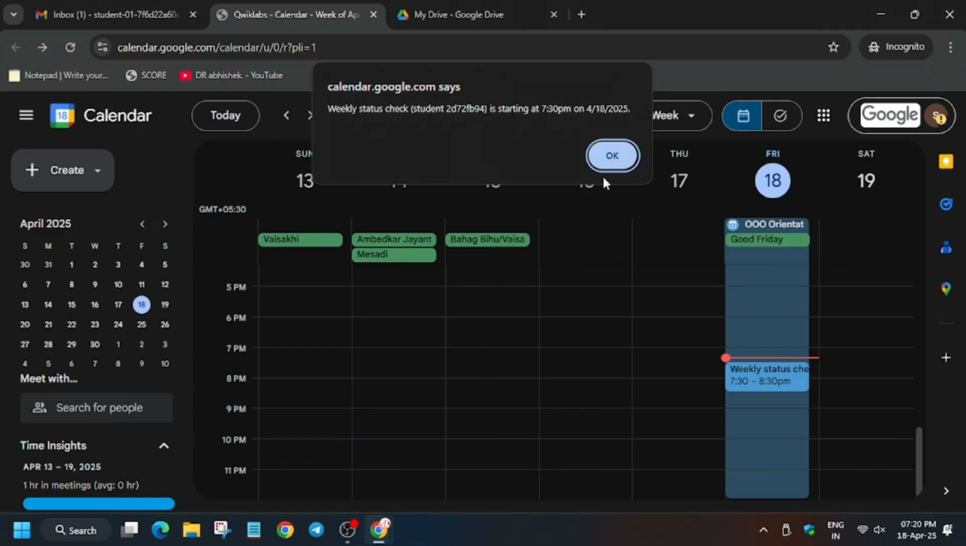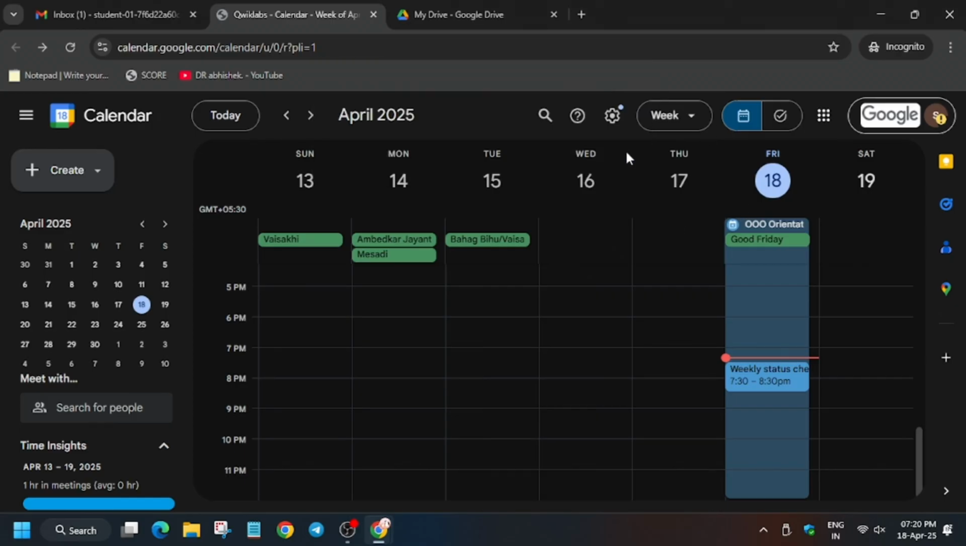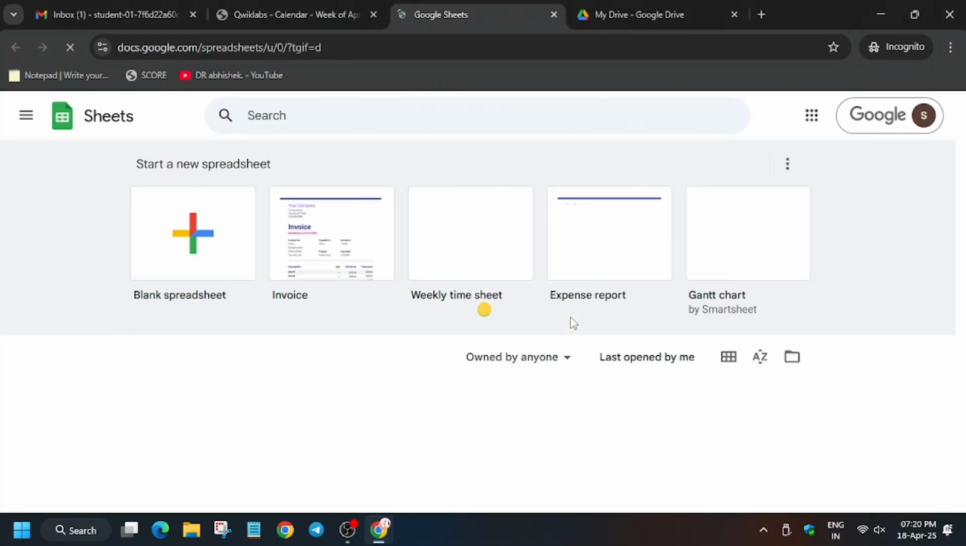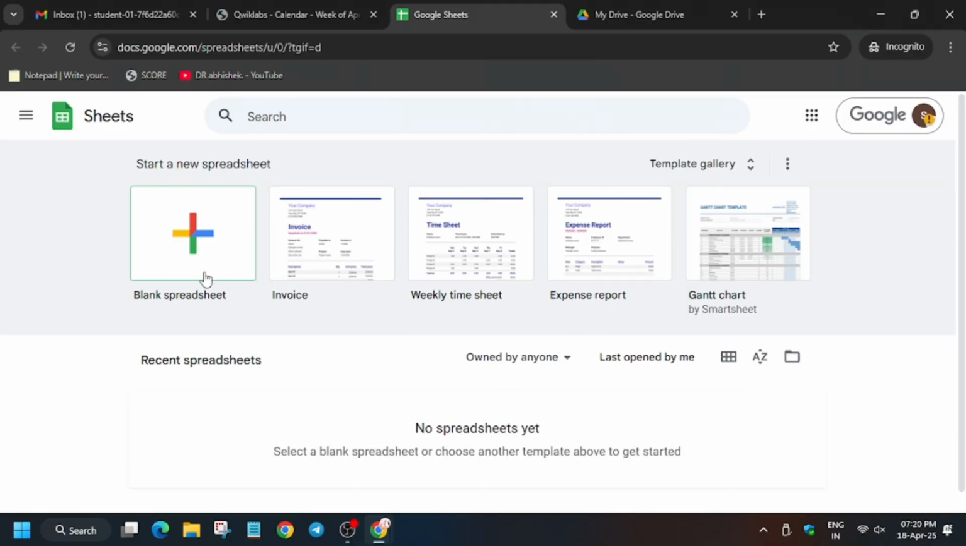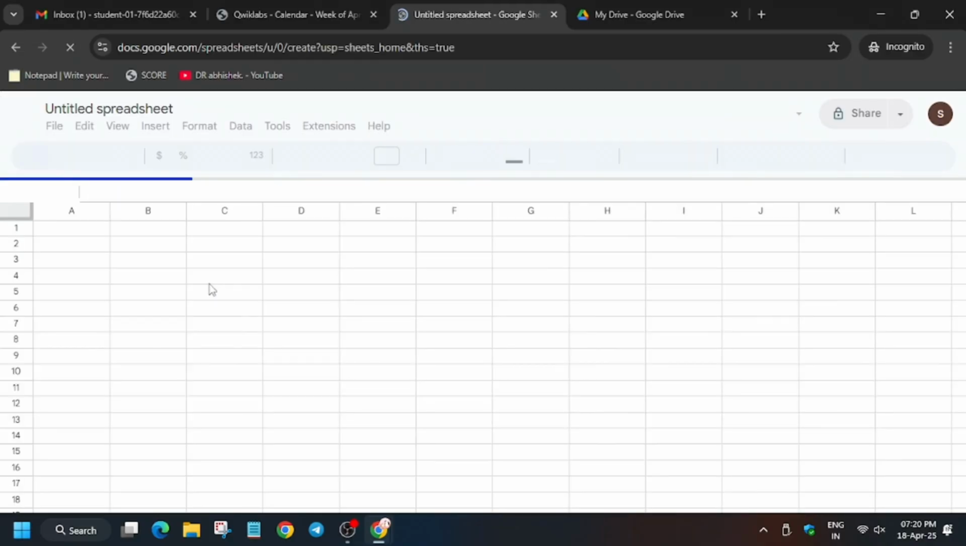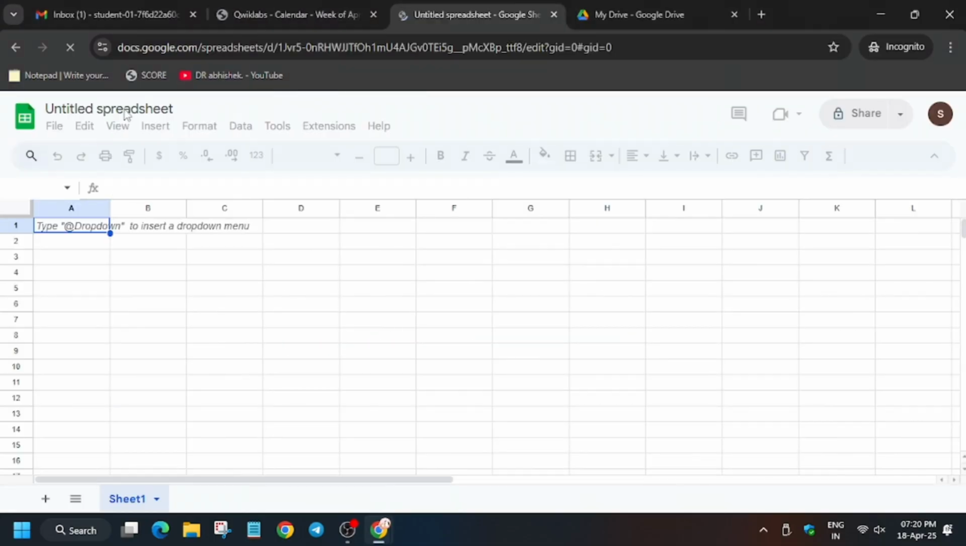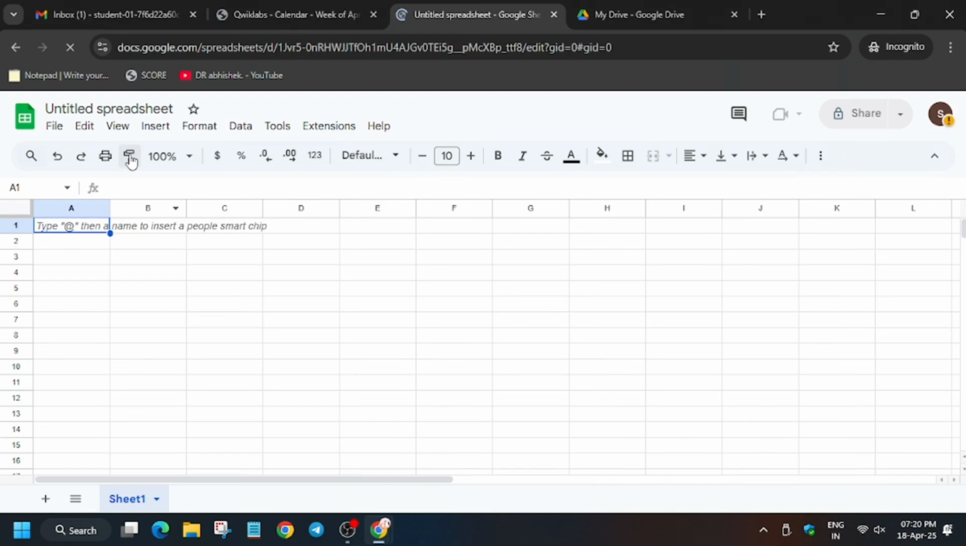Now tasks 5 and 6 are very easy, so make sure to watch them carefully. So click on sheets. Now from here click on blank spreadsheet. So the sheet is opening. Now we have to rename it project task sheet. Click on the untitled sheet to rename it.